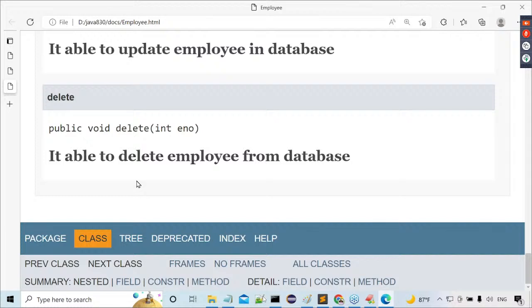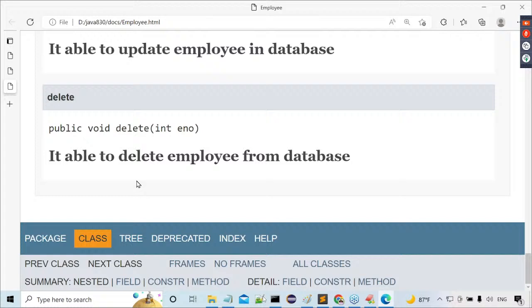Question number 2. How is it possible to prepare API documentation? In two ways we can prepare API documentation. One is manually. The second one is by using the Javadoc tool. The manual approach is the toughest part. No developer will take that much risk. Okay, leave this one. Then we have to go for automatic generation. Use the Javadoc tool to prepare API documentation.